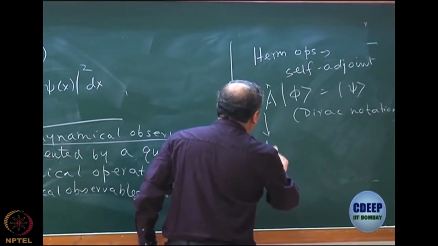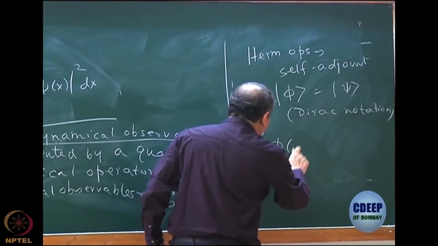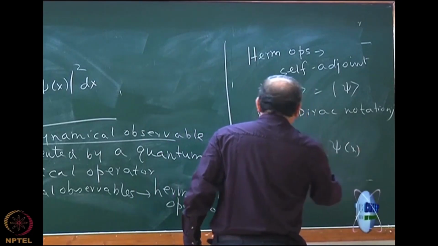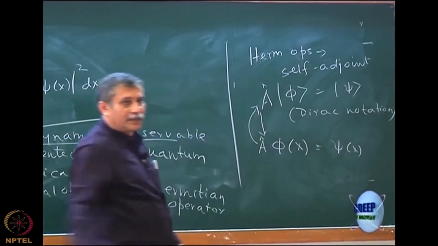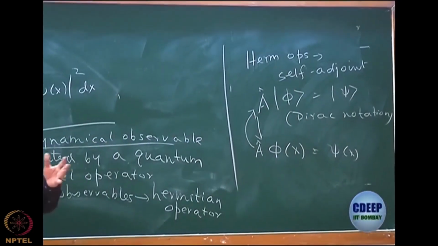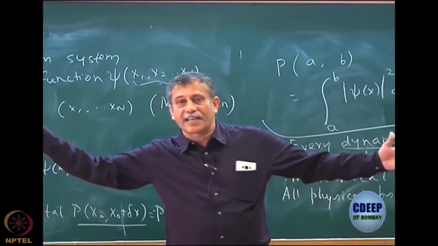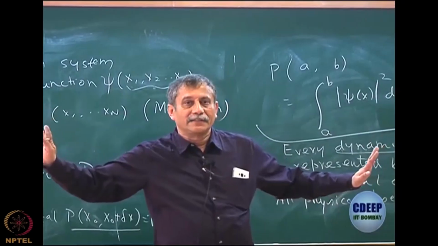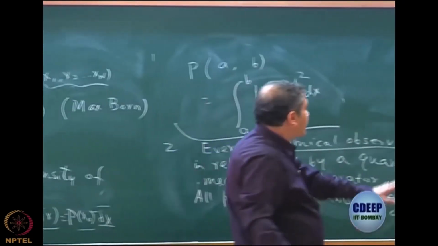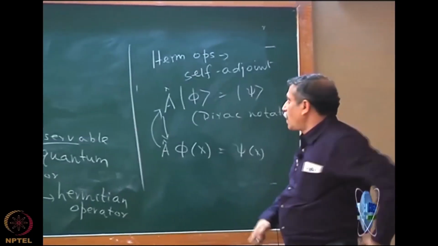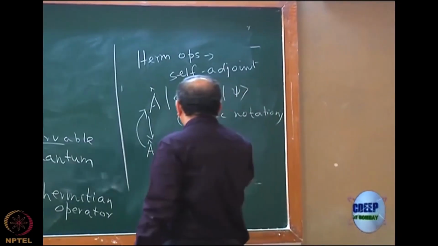It will be written as the operator A acting on phi of whatever the coordinate is, let's say x, to give you a psi of x. So this is actually written in this language. The coordinates x, y, z, or x1, x2, xn, whatever, are silent. Whatever coordinates are there on one side, the same coordinates are on the other, so we don't need to write them. This is called the ket vector. This is the Dirac notation.